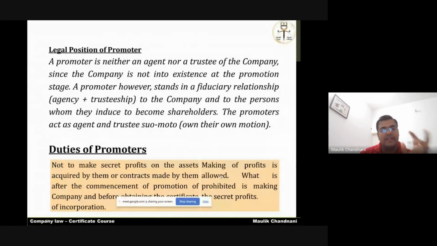Is making profit allowed? Yes, you can disclose that you have purchased so and so land or building or whatever asset for the incorporation of the company. Say for example, the cost of the land is 20 lakhs. You have purchased it in the name of the company for 22 lakhs and 2 lakh is your profit. If you have disclosed the fact while making pre-incorporation contracts to the proposed company and to the shareholders of the company, then that is allowed. What is prohibited is not disclosing the profit and secretly making profit out of the agreements made on behalf of the proposed company. So making of profits is allowed, making of secret profits is prohibited for the promoters.